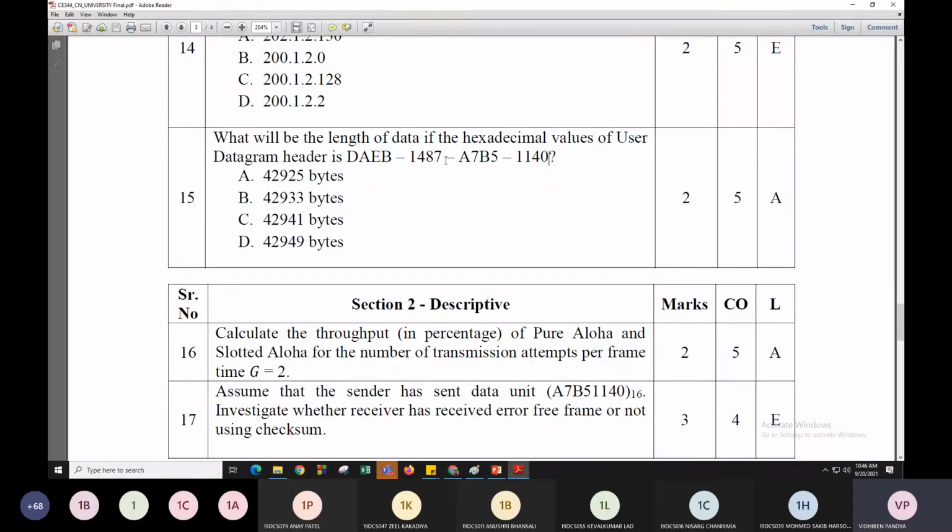Now calculate what will be the size or length of data for this input. Calculate it and answer. Done?